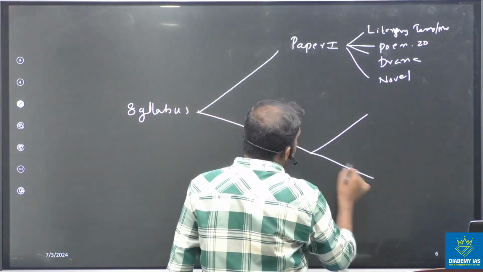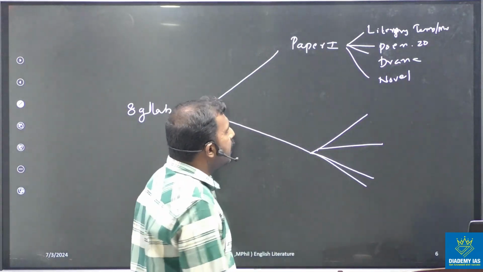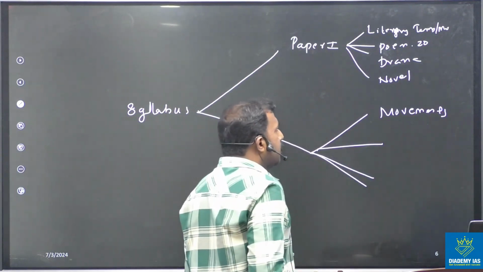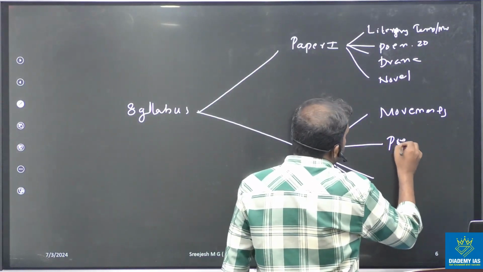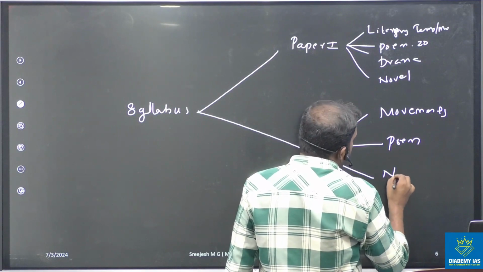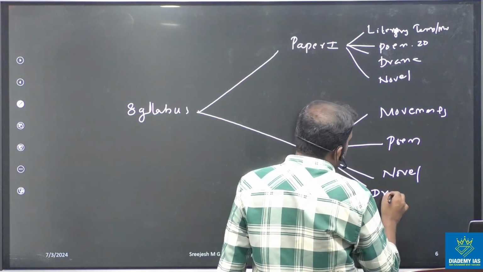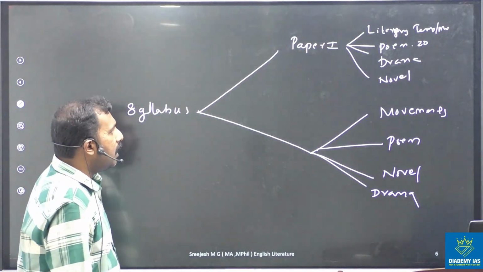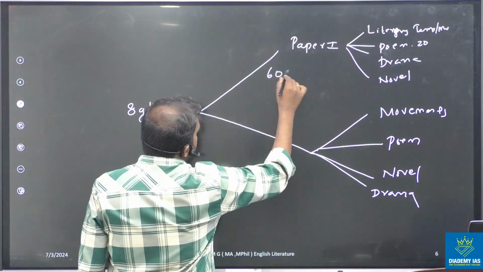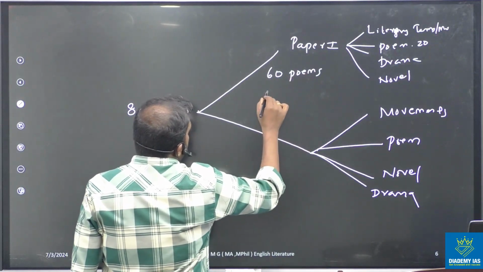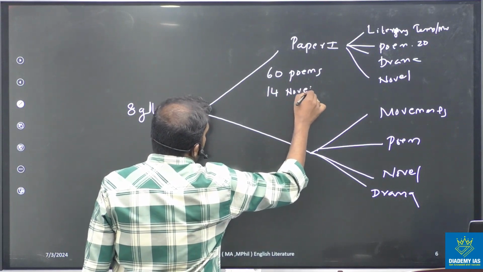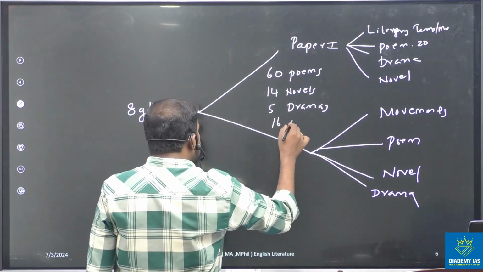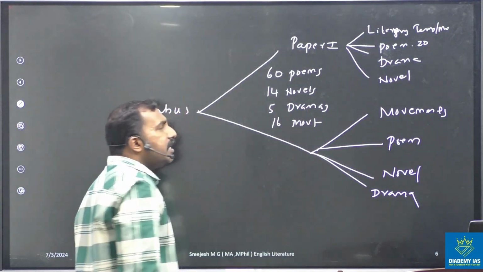In a similar way, we can see the next paper, paper 2. We have the same movements and terms here in paper 2, and we have poems, novels, and drama as well. So this is the division of the syllabus. In total, we have 60 poems, 14 novels, 5 dramas, and around 16 movements.